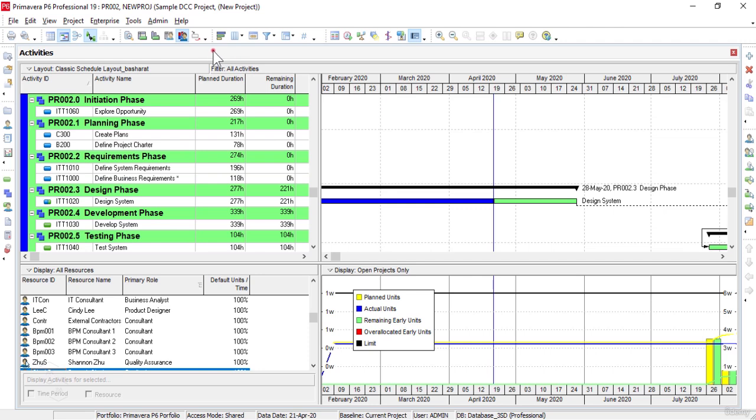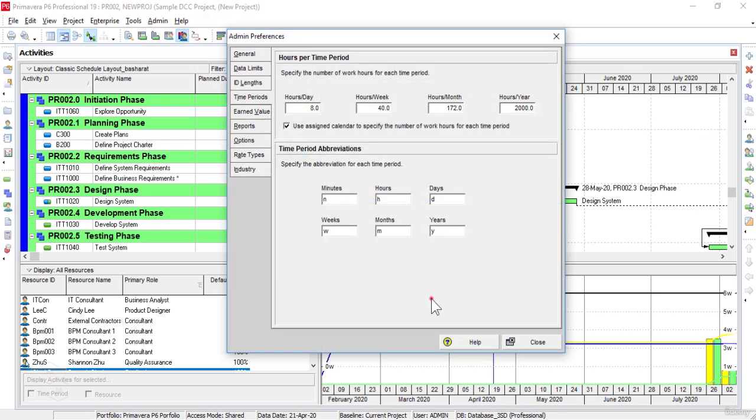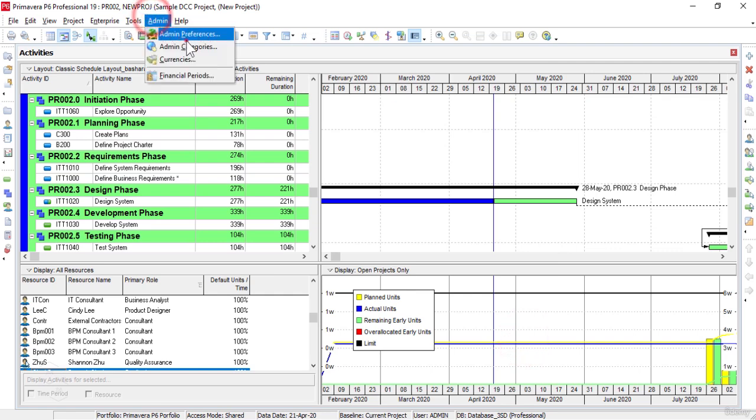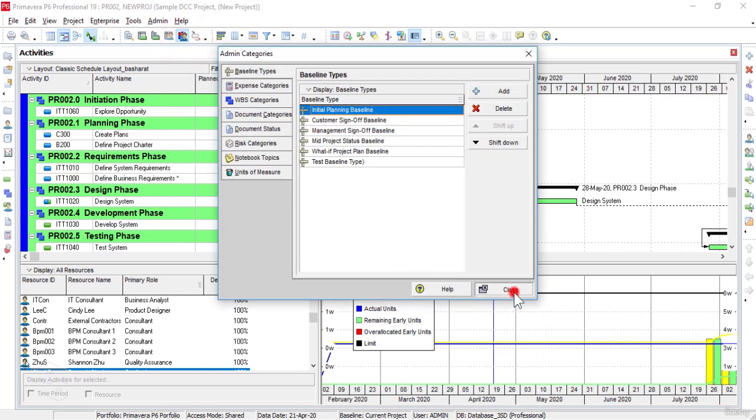As you know, the admin menu is used to set the default settings or preferences for Primavera P6. We have 4 options in the admin menu, as briefly explained earlier in the Primavera P6 look and feel section, which are admin preferences, admin categories, currencies, and financial periods. As you can see, every category in the admin menu has several options that we are going to explore and cover in this present lesson.